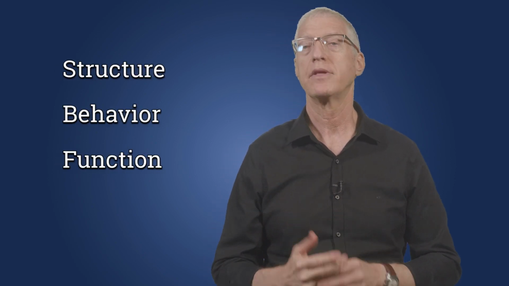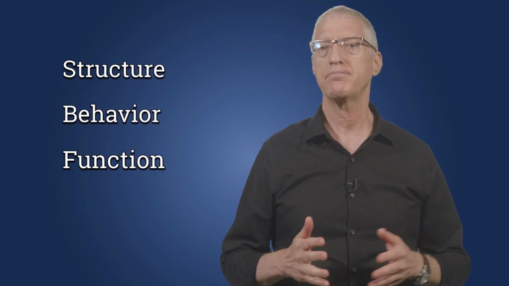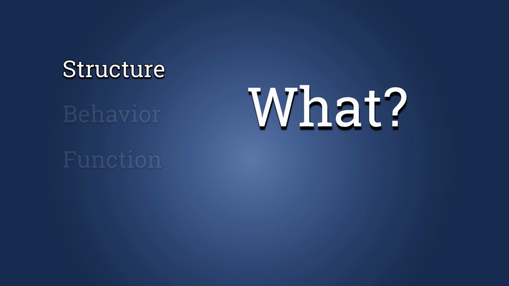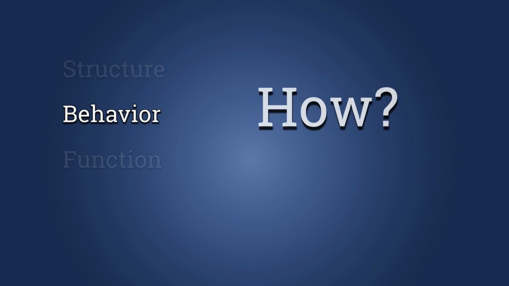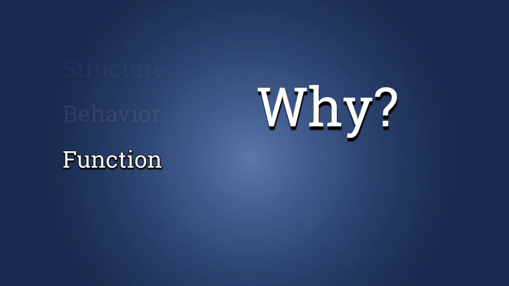Every system has three aspects: structure, behavior, and function. The combination of system structure and behavior makes its function possible. The system structure is its what, the collection of system objects and how they relate to each other. The system's behavior is the how of the system, the collection of system processes and how they are connected to the objects and transform them. System function is the why. Why do the system processes transform objects? What is the cause and what is the effect of the transformations?